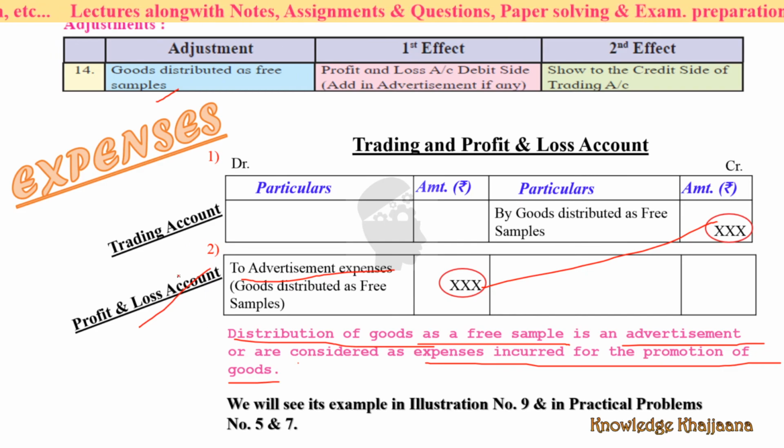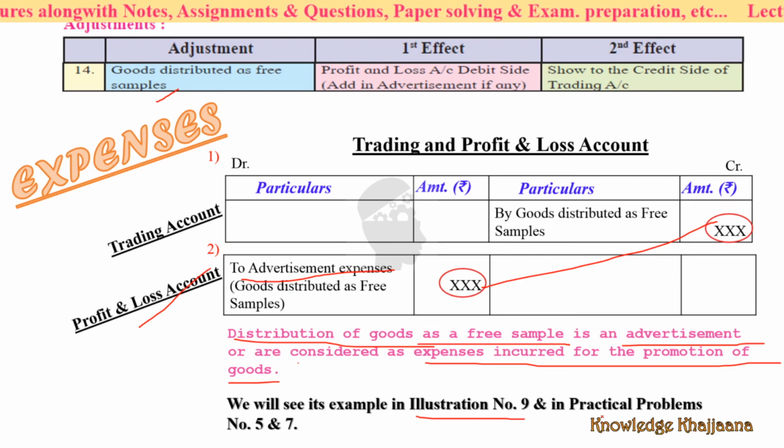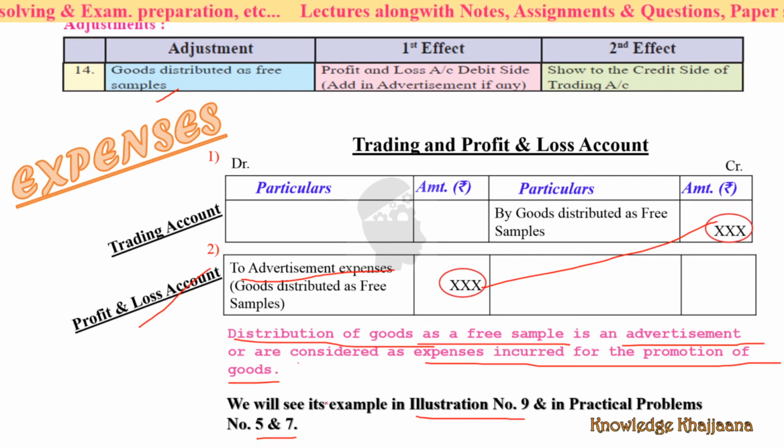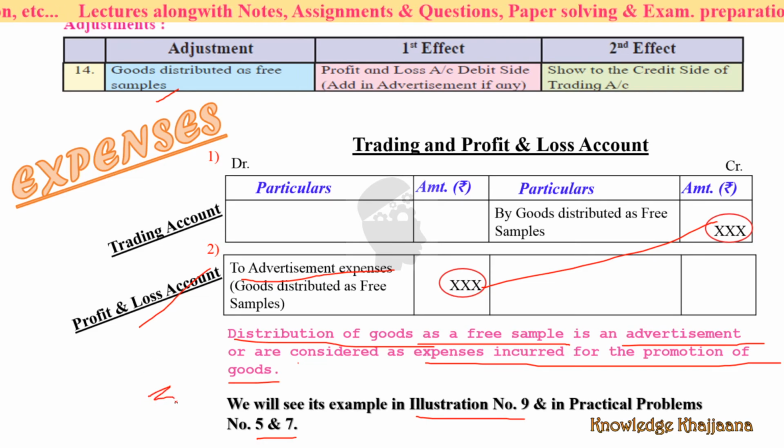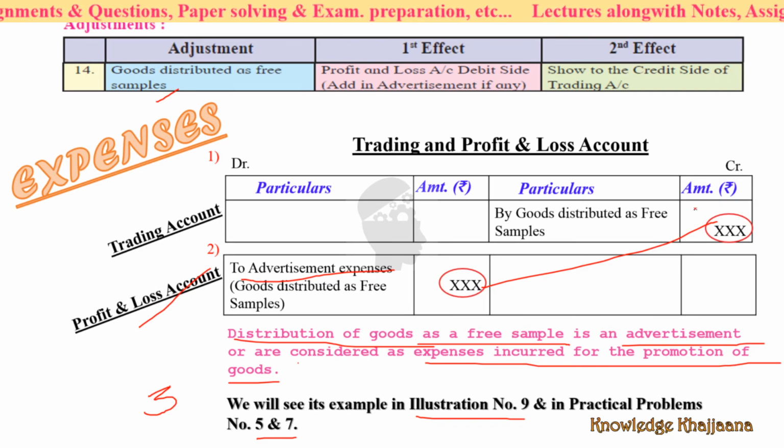See, this was the trading account and this is the profit and loss account. We will see the example of this type, goods distributed as sample, in illustration number 9, and in practical problems 5 and 7. So three examples, three sums we will get of this adjustment. What is the adjustment? Goods distributed as free sample.